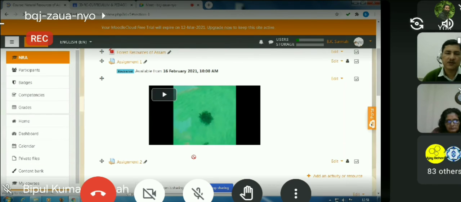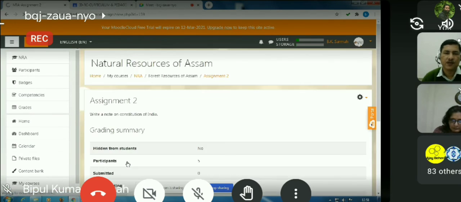So you will see that assignment 2 has been added here under a particular topic. And as usual, if I want to drag it somewhere else, we can move it by clicking this cross arrow icon. If I just click assignment 2, then this is what I'll see.